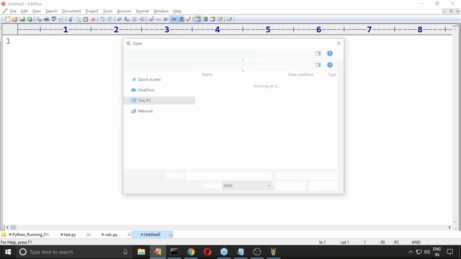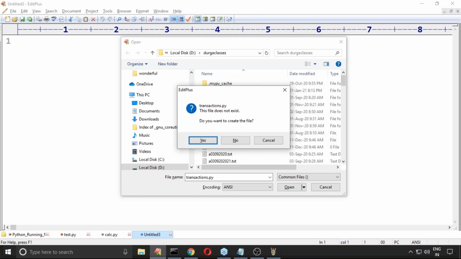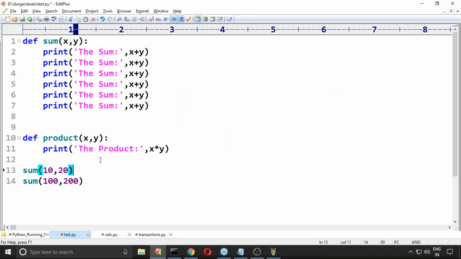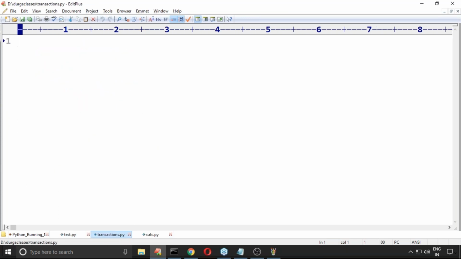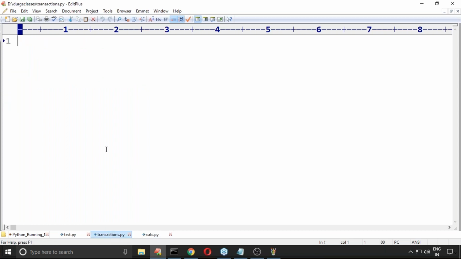Let me save this one as transactions.py in the same location. This file is not there, so create it. Whatever I define inside calc.py, I want these functions inside transactions.py.